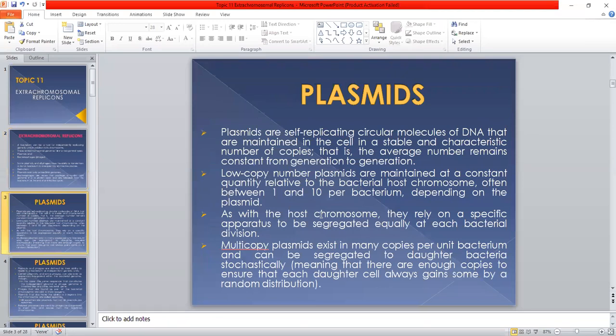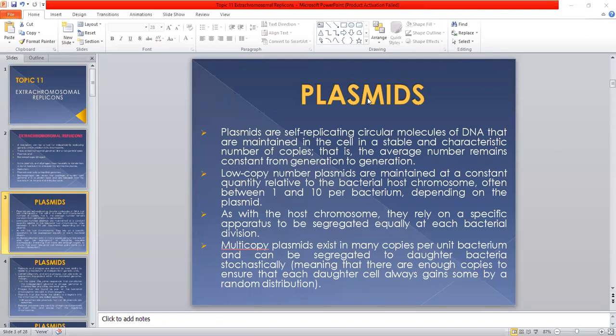Now let's explain in detail what plasmids are and the different types of plasmids.